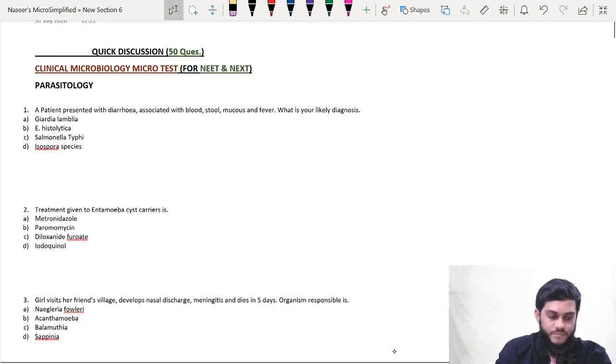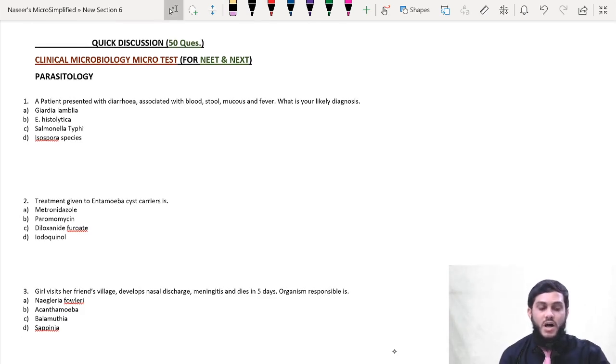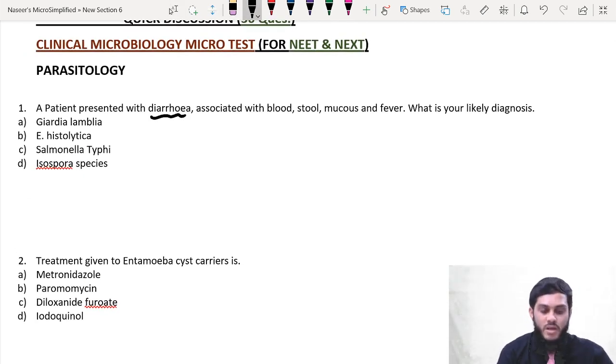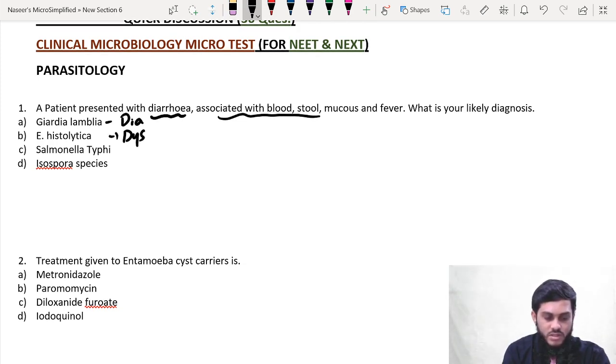So the first question is: a patient presented with diarrhea associated with blood, stool, mucus and fever. What is your likely diagnosis? Options are Giardia lamblia, Entamoeba histolytica, Salmonella typhi and Isospora species. In the question, the main thing they are discussing is a patient with diarrhea associated with blood and mucus. Diarrhea associated with blood and mucus is nothing but dysentery. So Giardia lamblia causes diarrhea. Entamoeba histolytica causes dysentery. Salmonella typhi causes diarrhea, and Isospora also causes diarrhea.